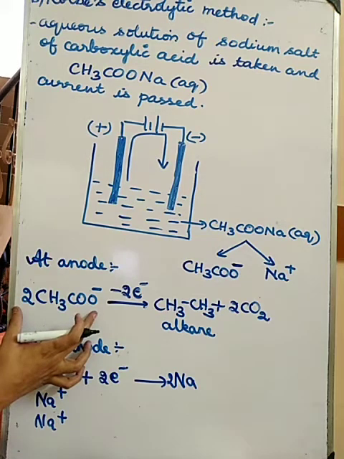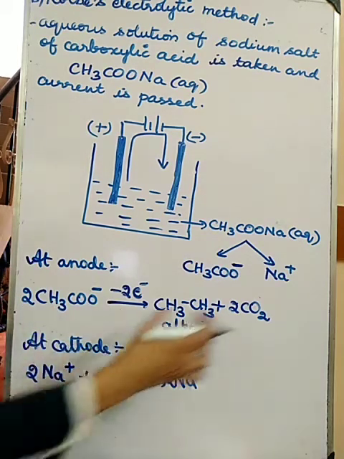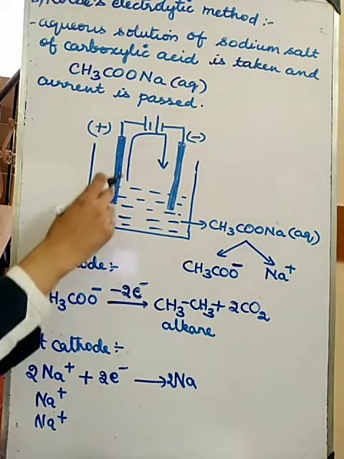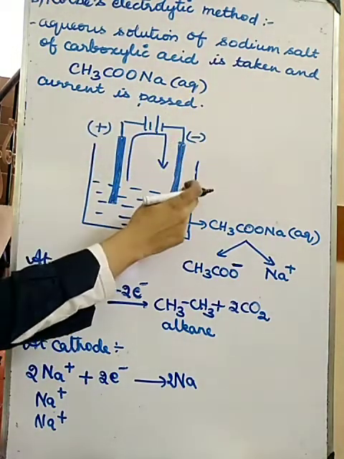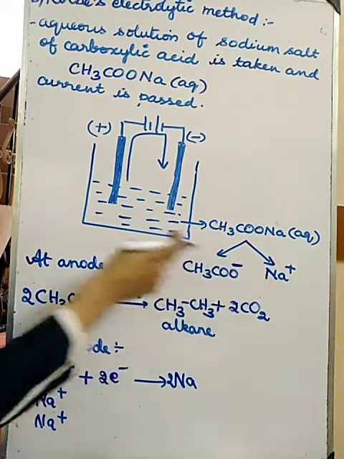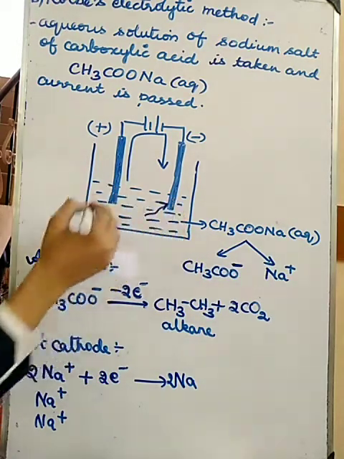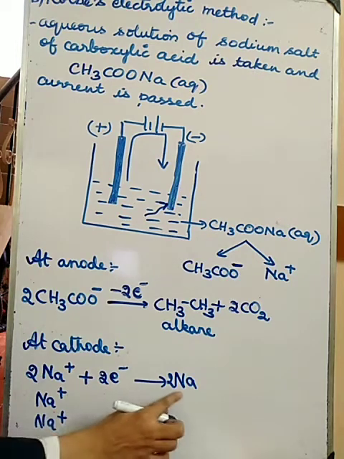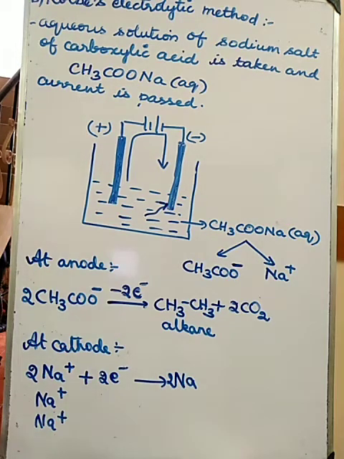CH3COO minus in here. Okay, here this Na plus. So I am taking 2 negative signs here, so I have to take 2 positives here. So these 2 electrons which are released will come to this side. The positive ion will move towards the negative electrode. There it will absorb these 2 electrons and form Na. Understood? Now